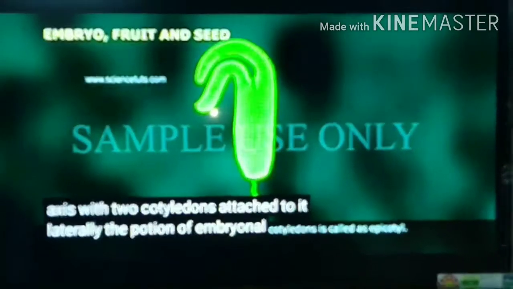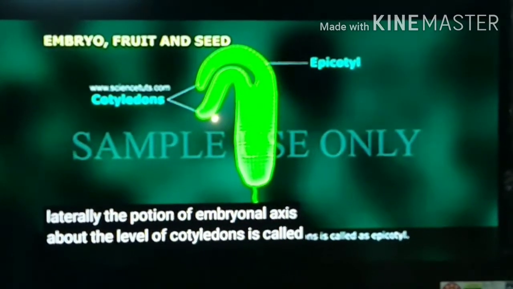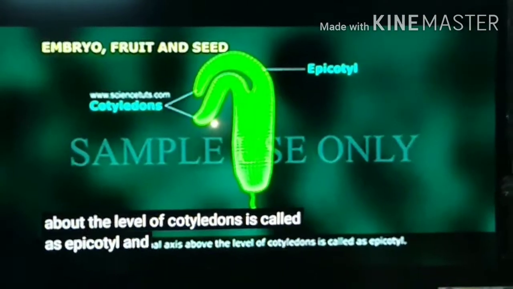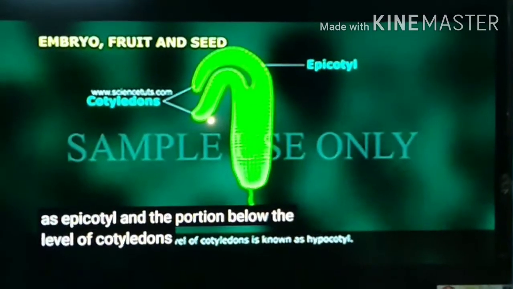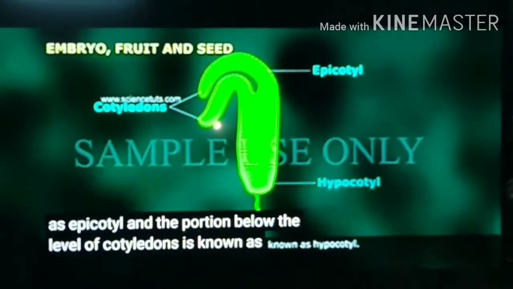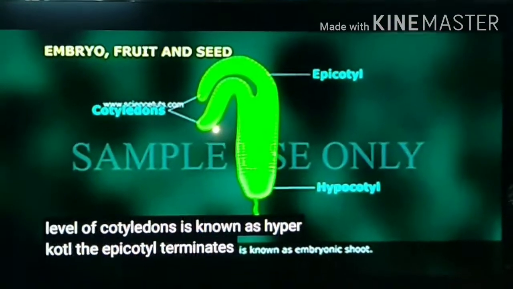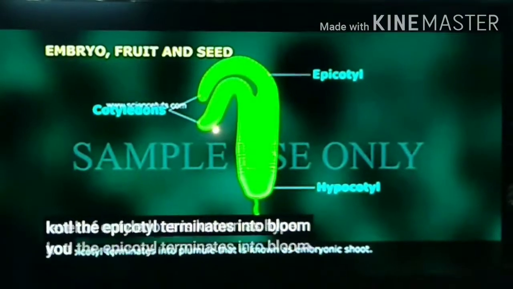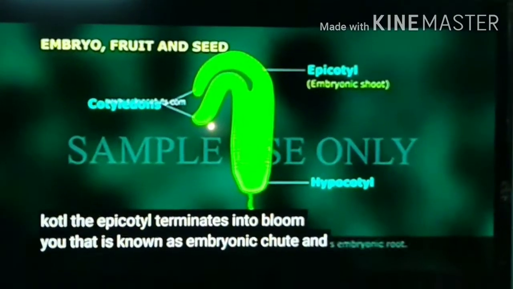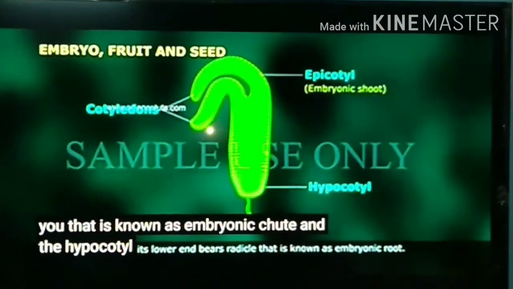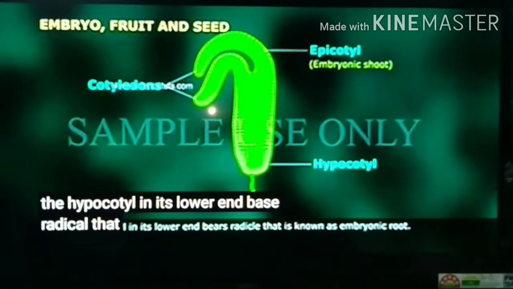The portion of the embryonal axis above the level of cotyledons is called epicotyl, and the portion below the level of cotyledons is known as hypocotyl. The epicotyl terminates into the plumule, known as the embryonic shoot, and the hypocotyl at its lower end bears the radicle,